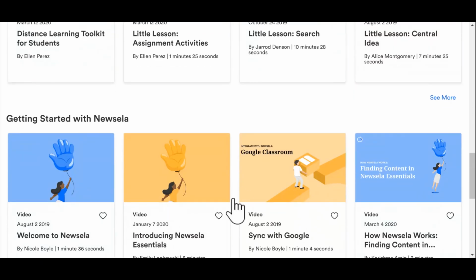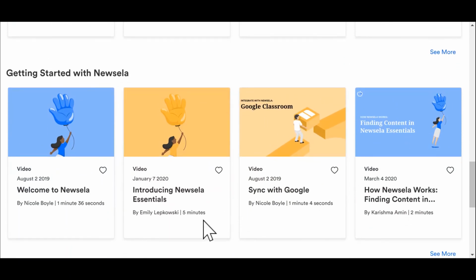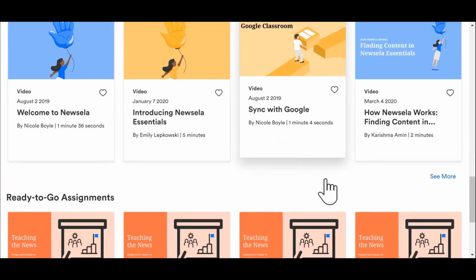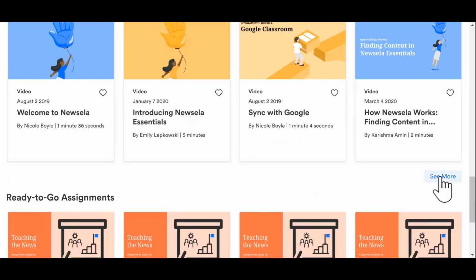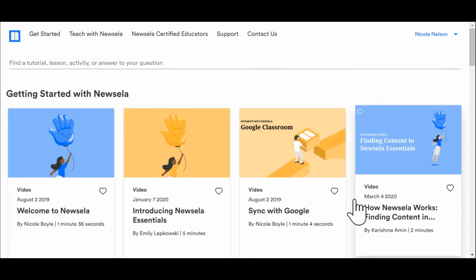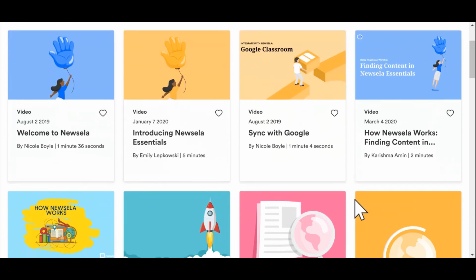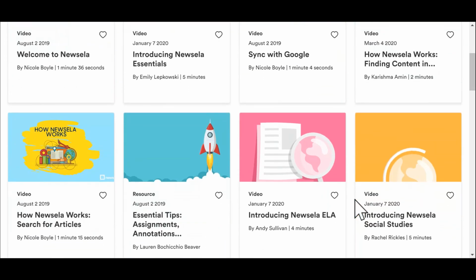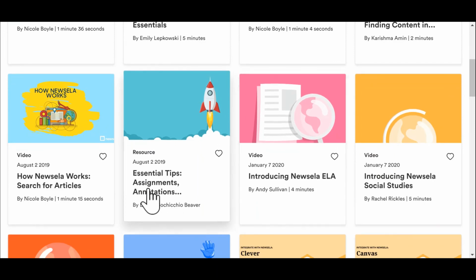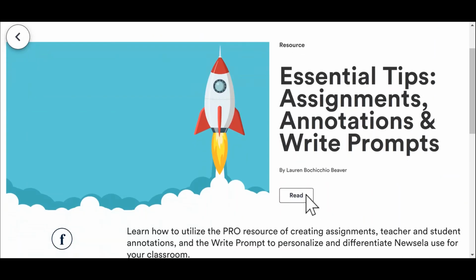So the getting started, there is also some really cool stuff and just the welcome, the essentials that you can go into. I like the ready to go assignments too, which is something that's really nice. But if I went to see more in the getting started with Newsela, something that was very helpful was this essential tips, assignments, annotations, and write prompts.